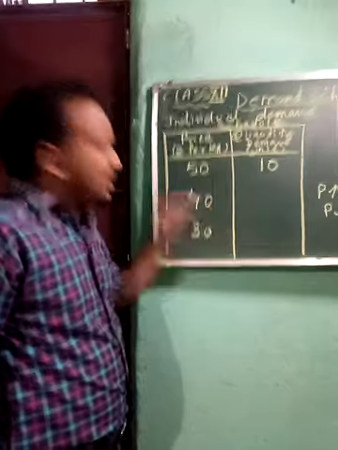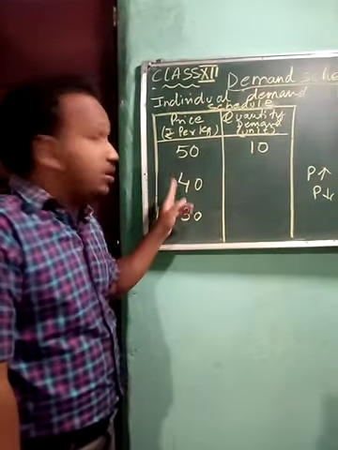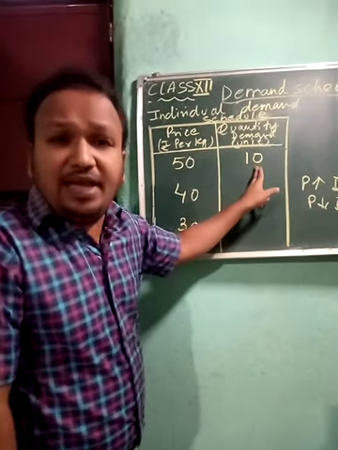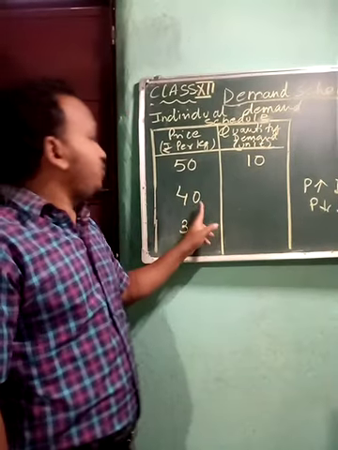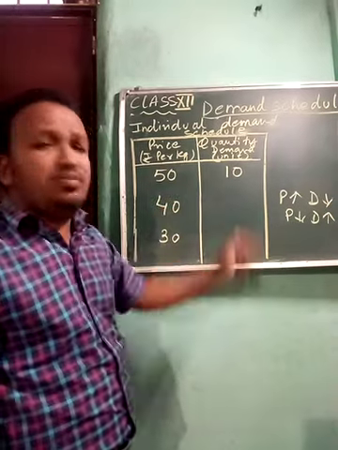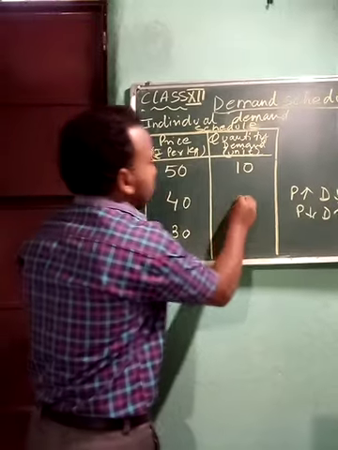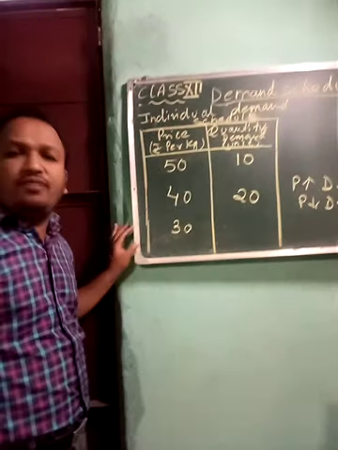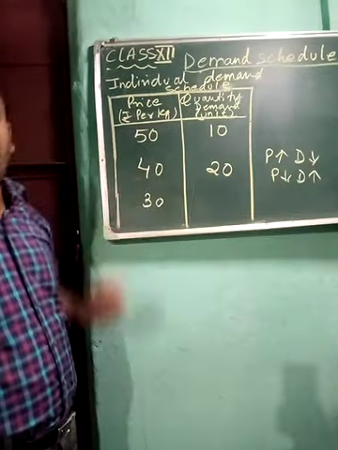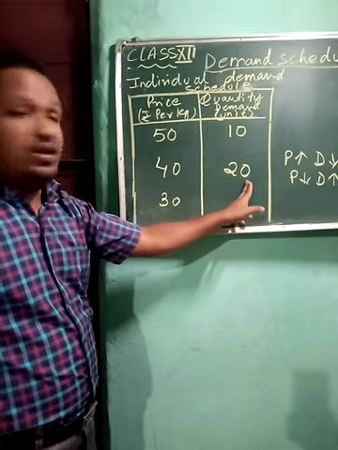Now come to the second price, rupees 40 per kg. It was a high price at 50, so people bought only 10 units. Now the price is 40, so as per the law of demand, the price has decreased and the consumer will tend to buy more. For example, the consumer may buy 20 units. So only the law of demand is followed: when price is high, quantity is less, and as price decreases, quantity increases.